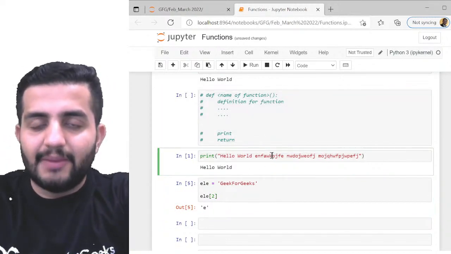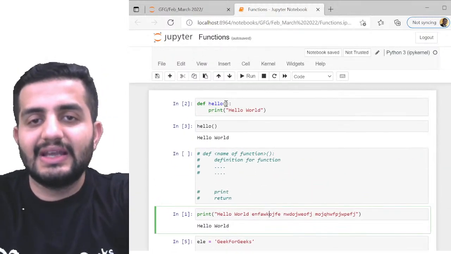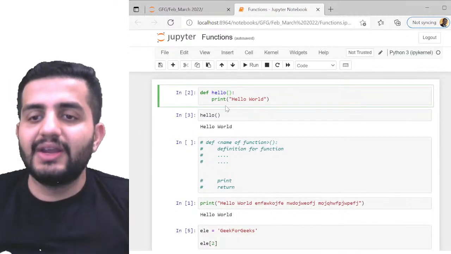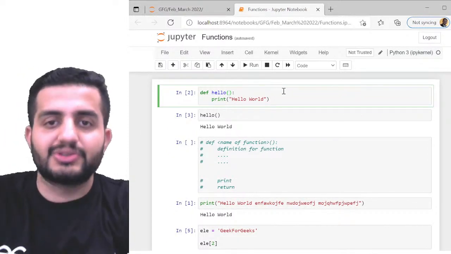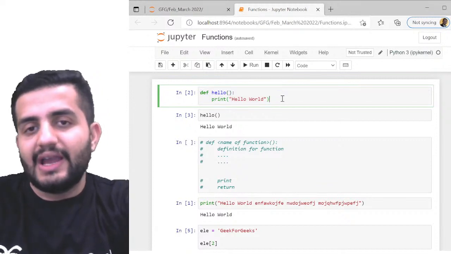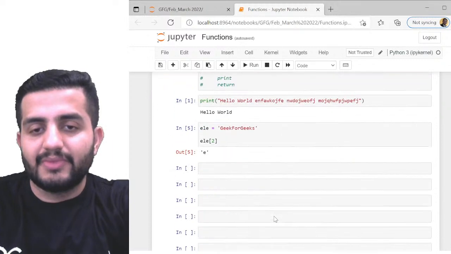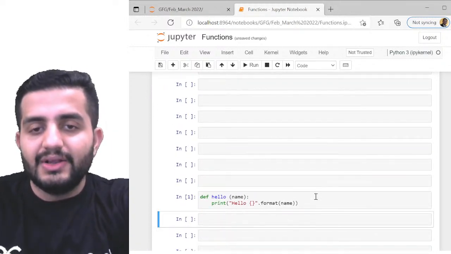Cool. So that is the reason why, coming back, we use the function. Now in function, inside this parenthesis, we can also pass some user defined arguments. Like for example, suppose in this hello world itself, suppose I have to write the name. So like this.